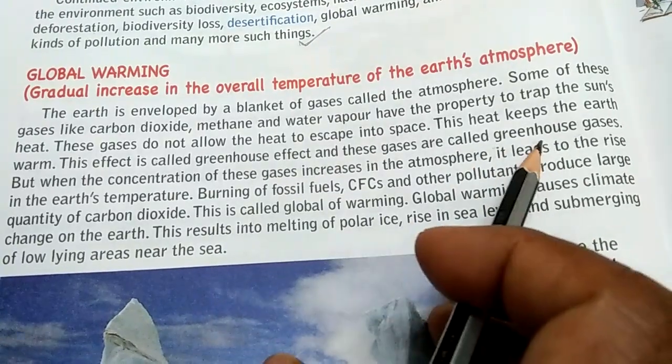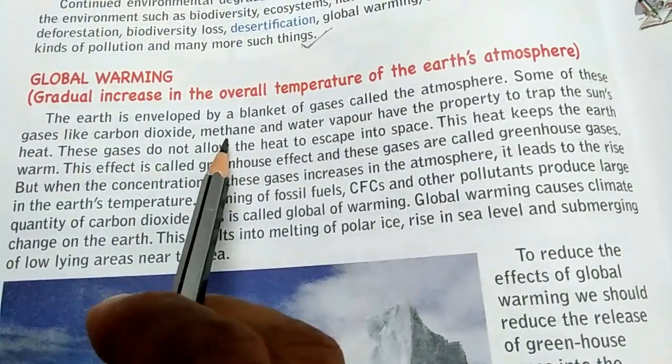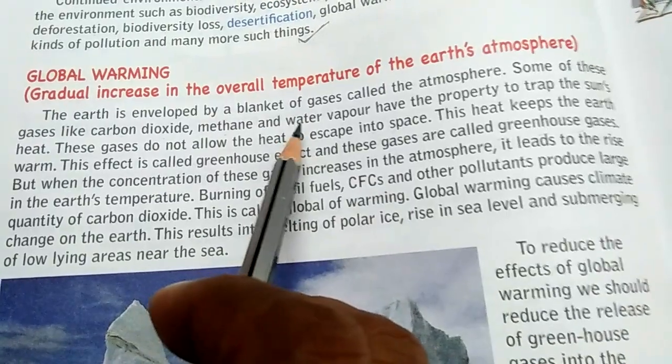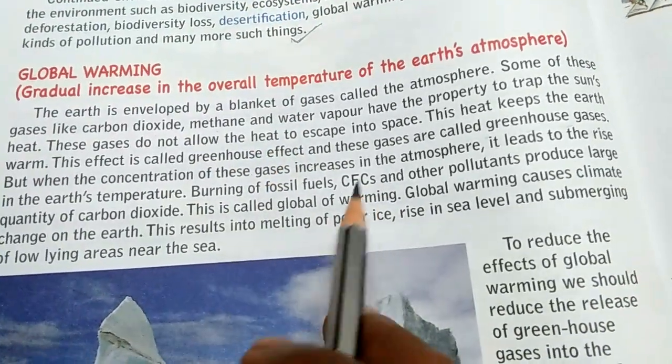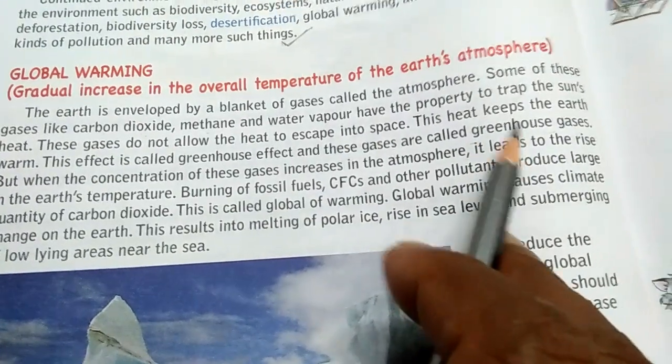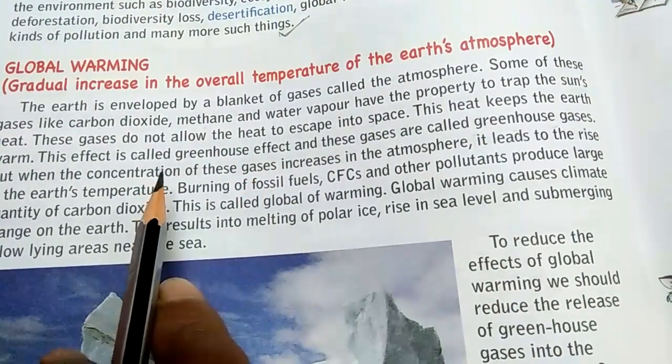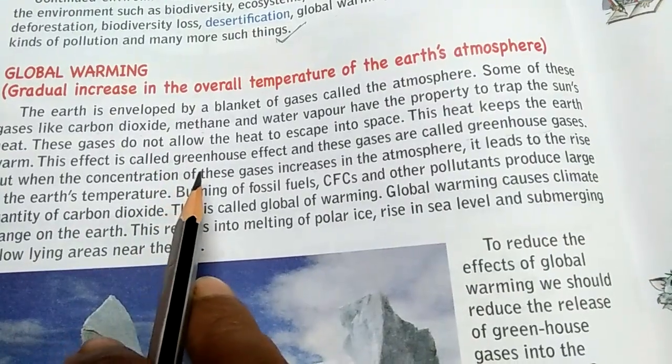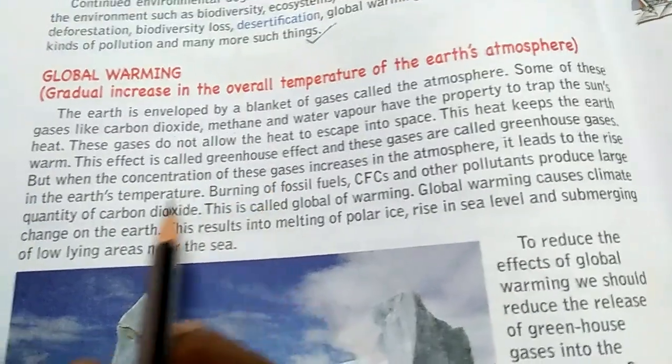Did you understand what greenhouse gases are? Carbon dioxide, methane, water vapor, and some more gases are there. Their names are not given over here. They are called greenhouse gases. Why are they called greenhouse gases? Because they keep the earth warm. They do not allow the heat to escape into space.